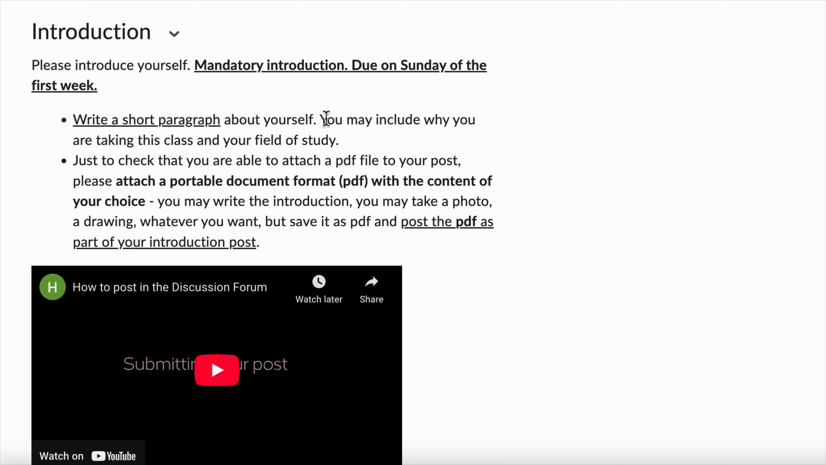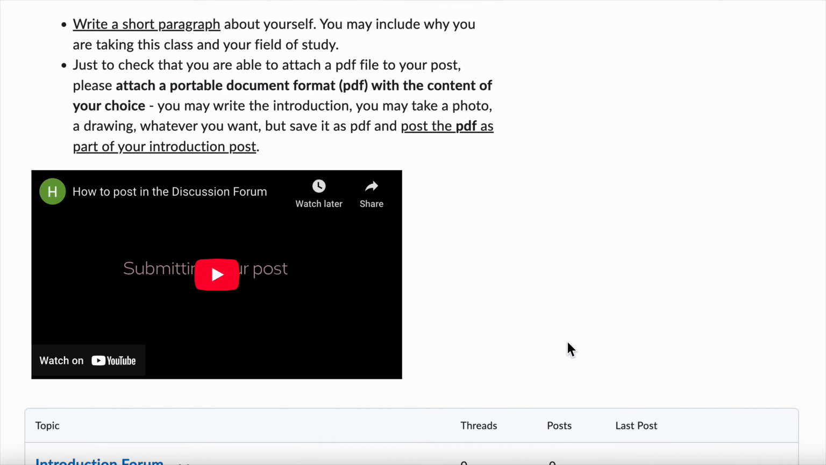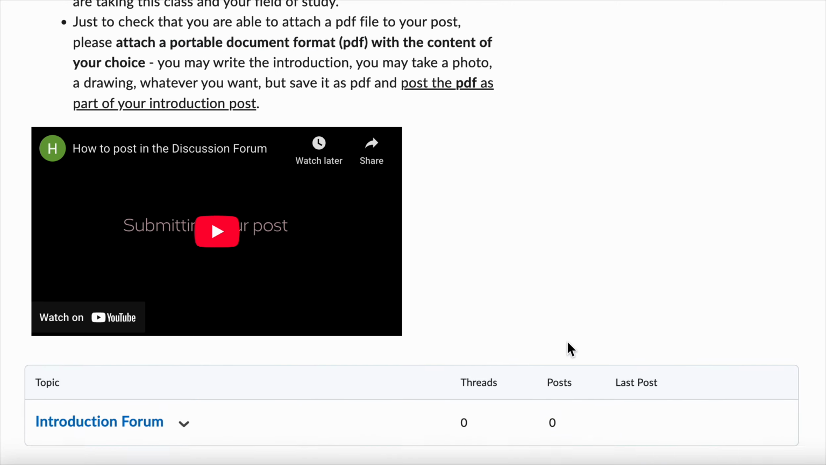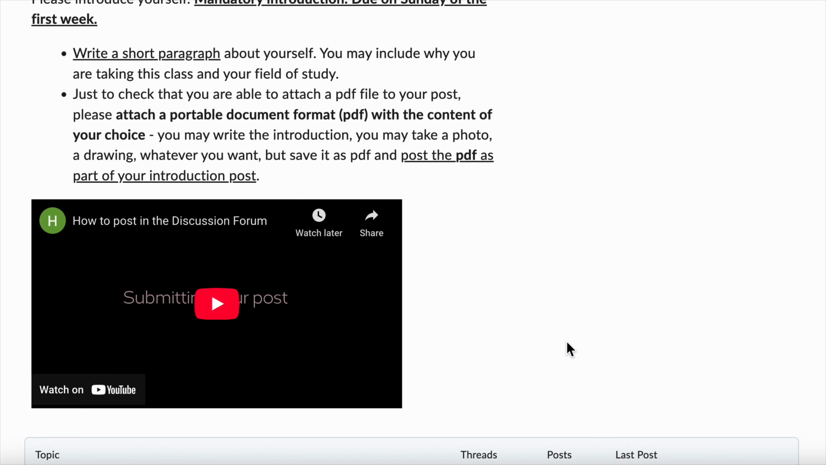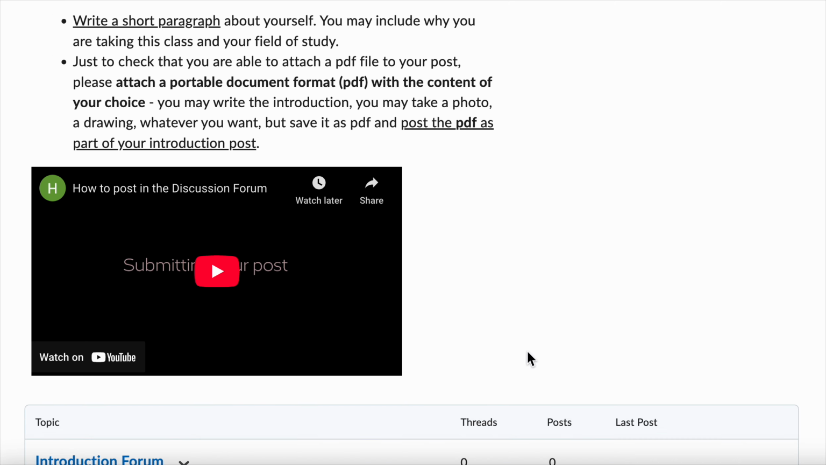So be sure that you also read the instructions here. You have to write about yourself, but you also have to attach a PDF document. So be sure that you do that. And if you don't know how to do it, be sure that you watch this video about how to attach a PDF document in the forum. So be sure that you always read and understand the instructions before doing the assignment.